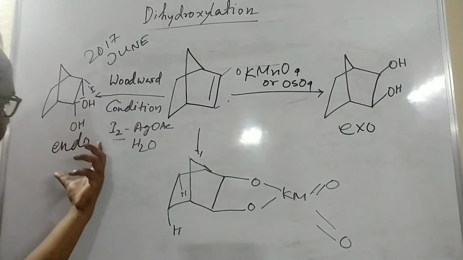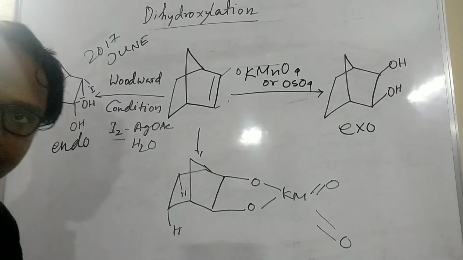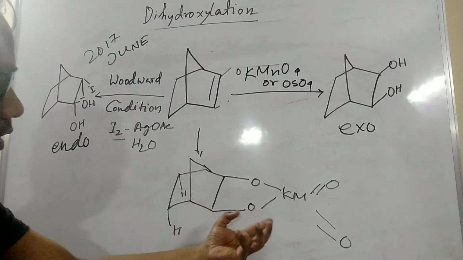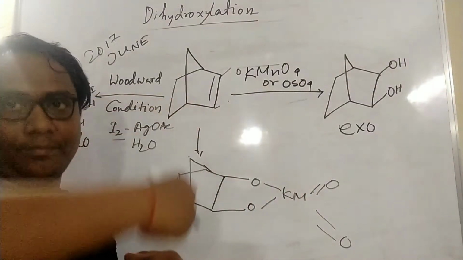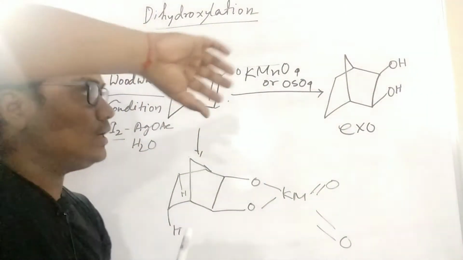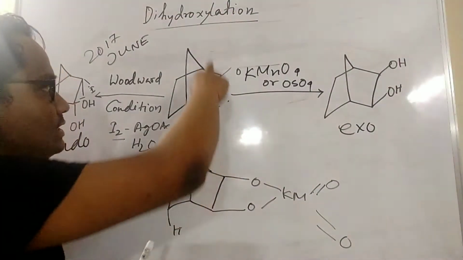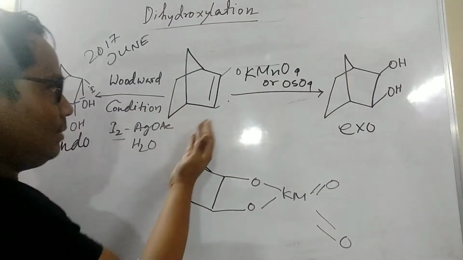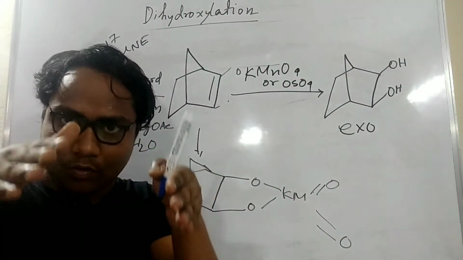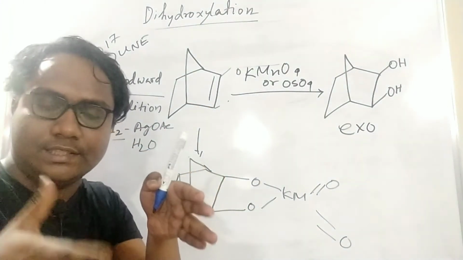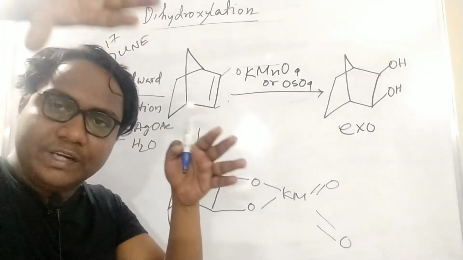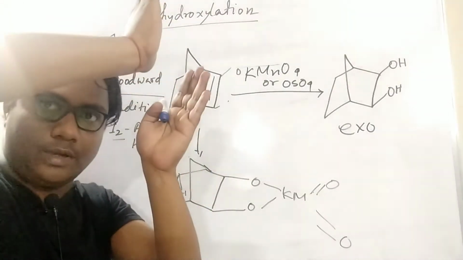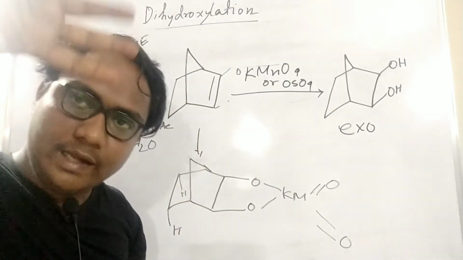So that's why dihydroxylation is down. Understood? The first one is KMnO4. This type of complex is formed by the cis way. Cis way means up way, exo way, because there is less interaction on this side. But if it is downside, this ring is down, so there is a little bit of interaction here. If it is up, there is no interaction because only one 3-member ring is there. So it will be exo.